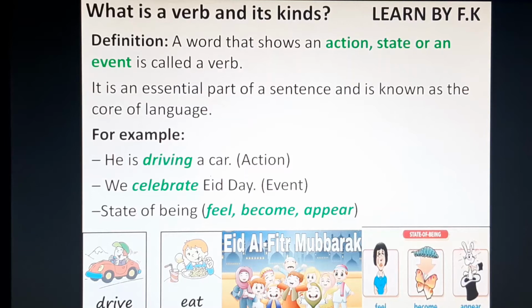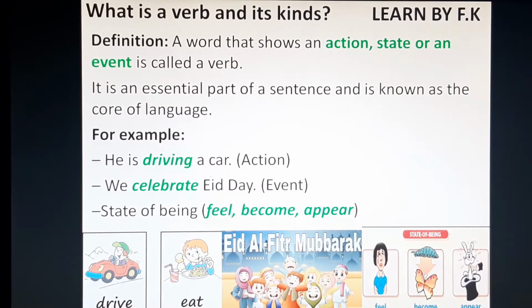Hello viewers, today I will teach you about verb and its kinds. In this video, you will learn about the concept of verb as well as all its kinds. Now the definition of verb: a word that shows an action, state or an event is called a verb.